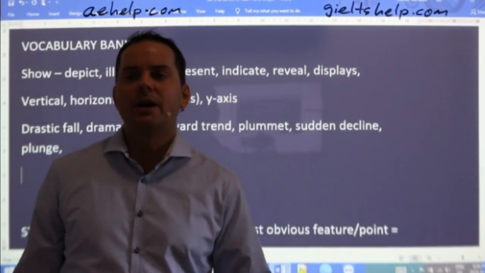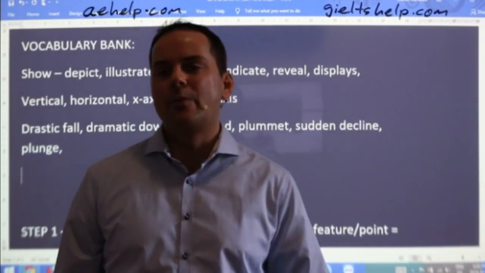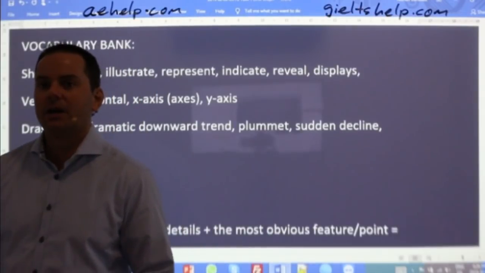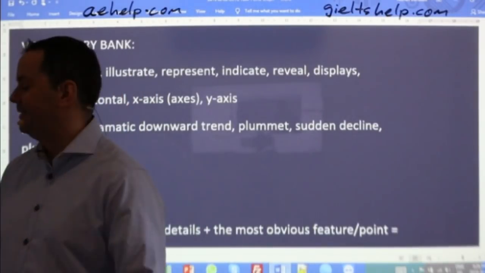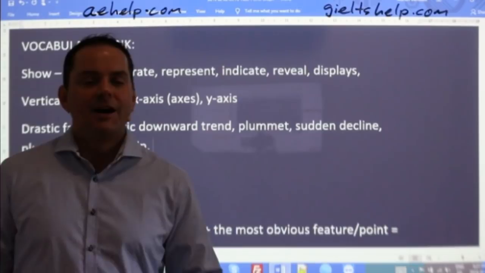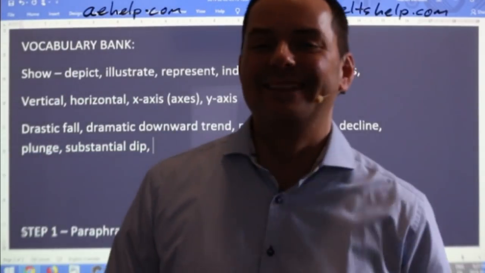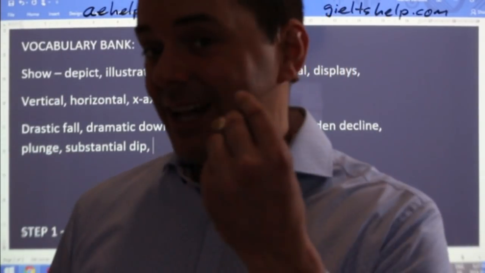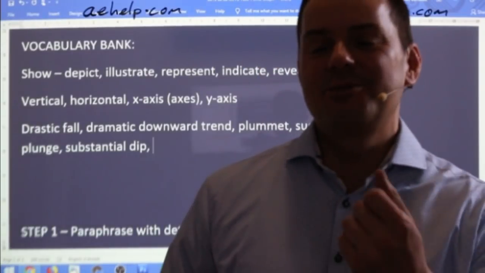Negative trend is okay, Ijung, as well. Rapid negative trend. Substantial dip is a good one as well. I like that one. That was given to us by Sadia. Yeah. Substantial dip. Yeah. Dip in the number of dolphins. Substantial dip in the number of dolphins is a very clever description.